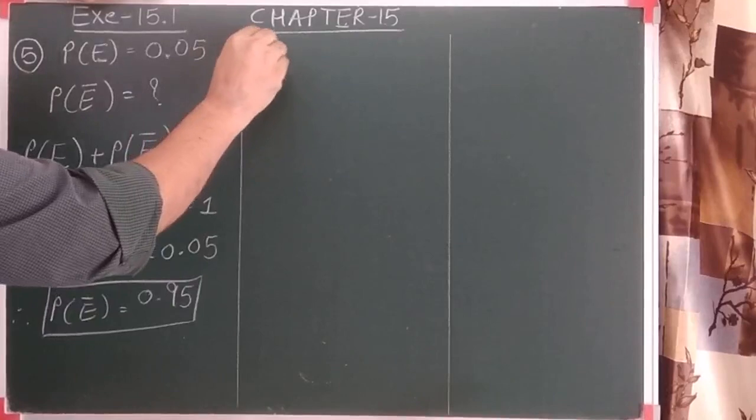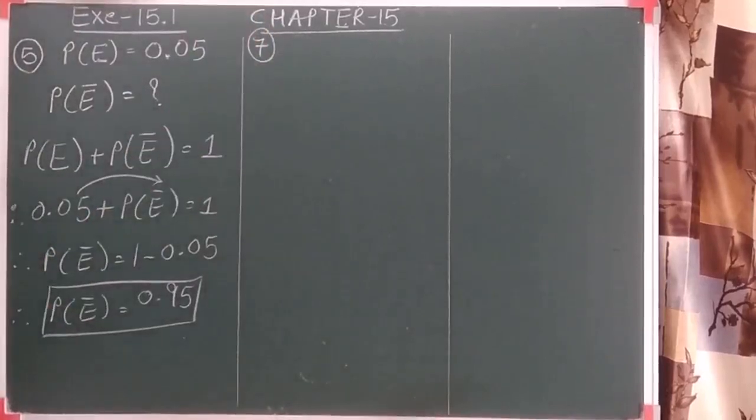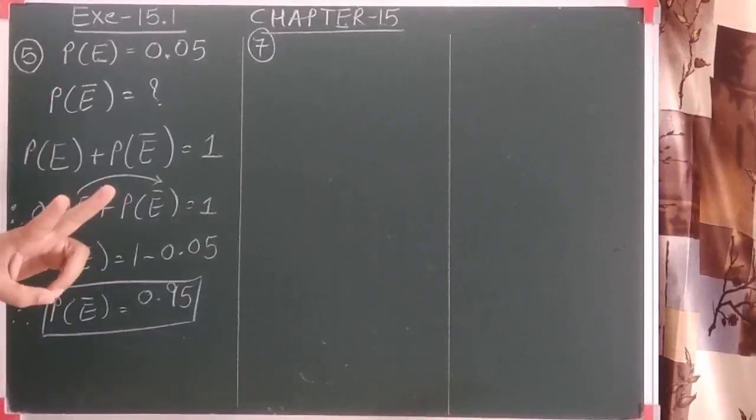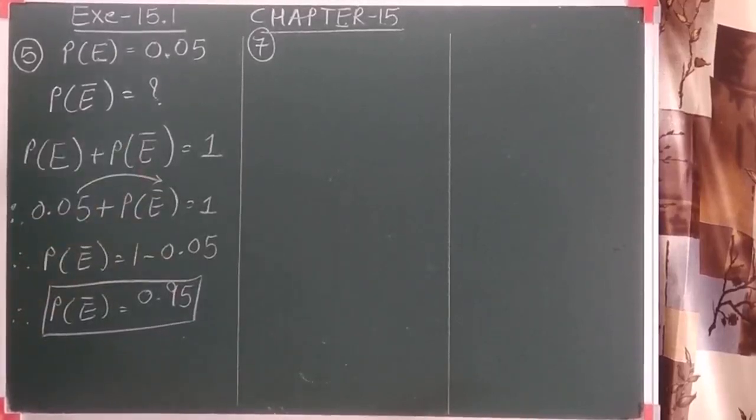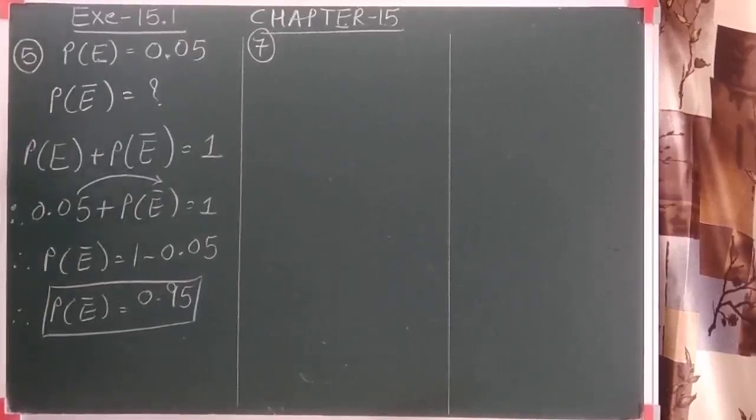I'll go for the 7th number. It is given that in a group of 3 students, the probability of 2 students not having the same birthday, (two children's birthdays not falling on the same date), is 0.992. Then what is the probability that the students have the same birthday?